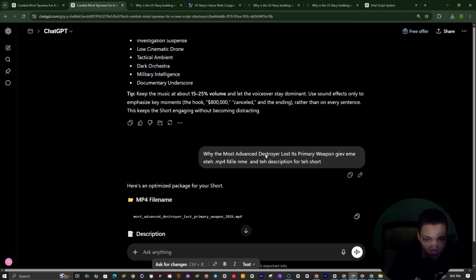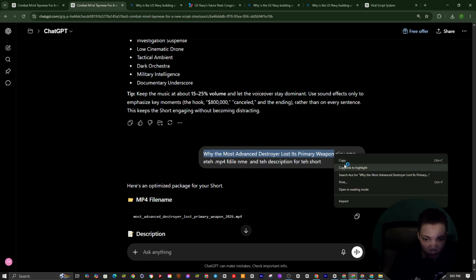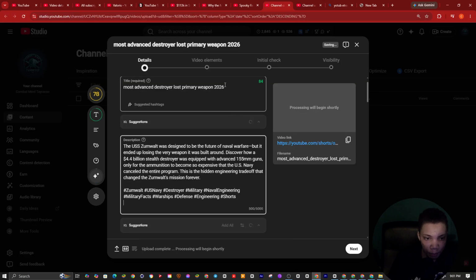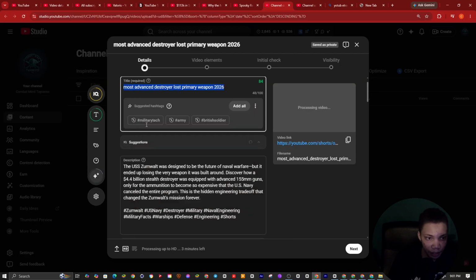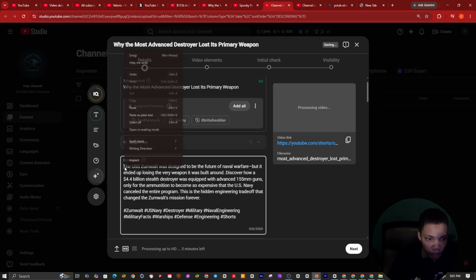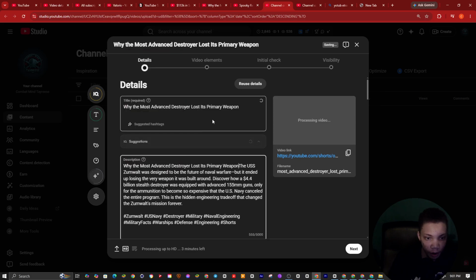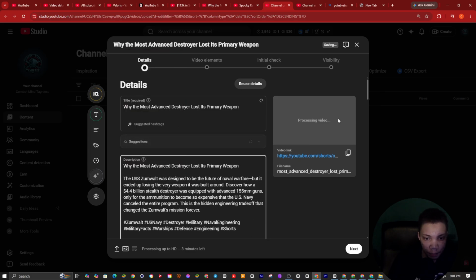So what I'm now gonna do is basically come over to here, the weapon. I'm gonna copy this right here. I'm gonna paste this right here. Paste the title again, and paste it in the description. It helps with the metadata, so the short could go to the right audience group, so it could get matched. So our average percentage viewed could come out good.